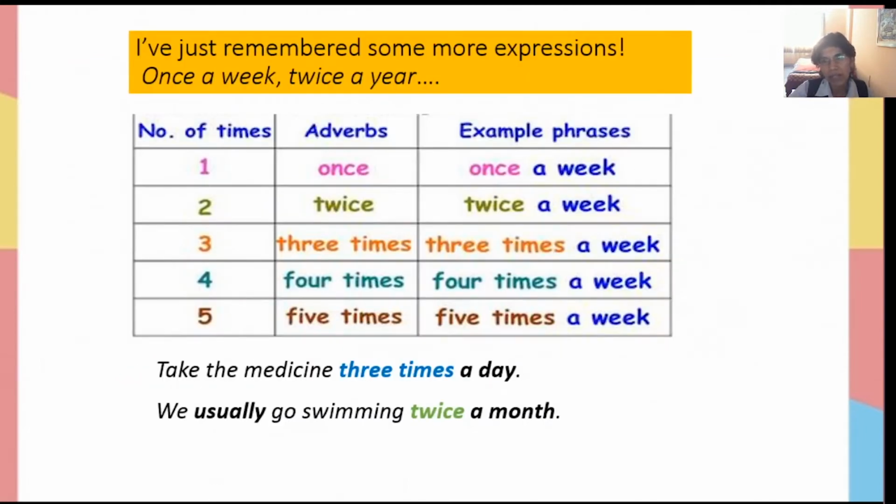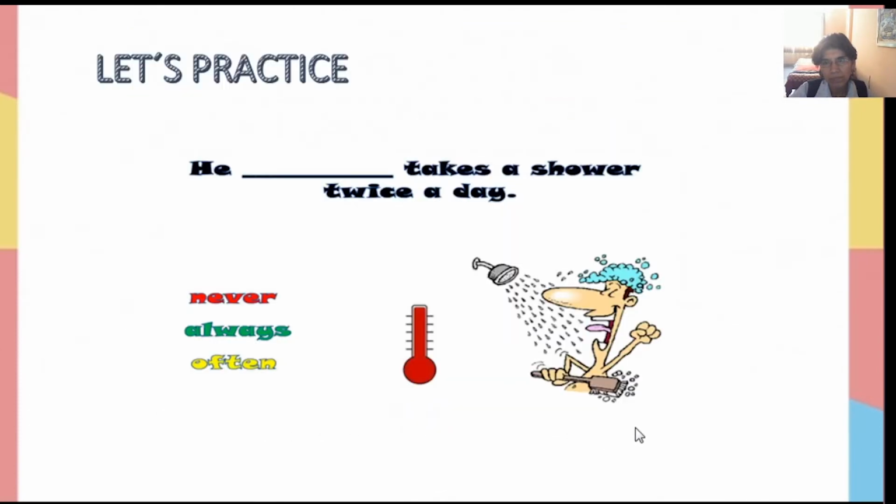Also, we have other expressions we use to say how many times. For example, the first one, once a week, twice a week, 3 times a week, 4 times a week, and 5 times a week. And this expression we use at the end of the sentences. Take the medicine 3 times a day. We usually go swimming twice a month.